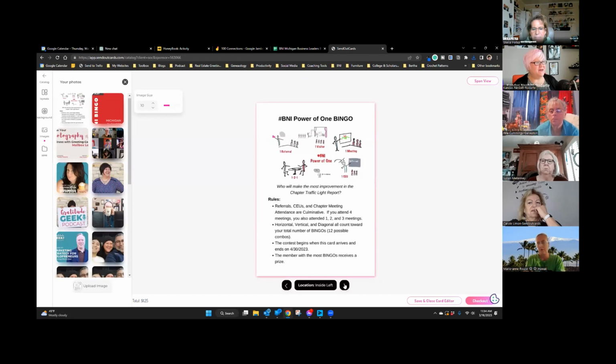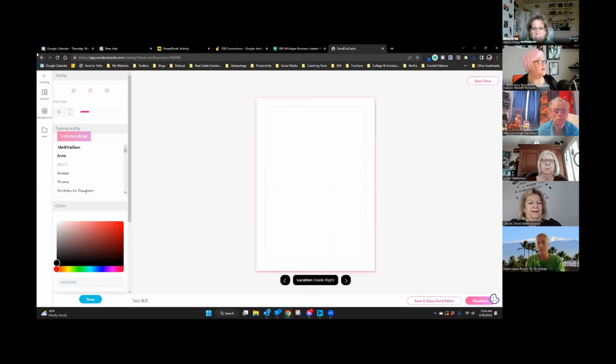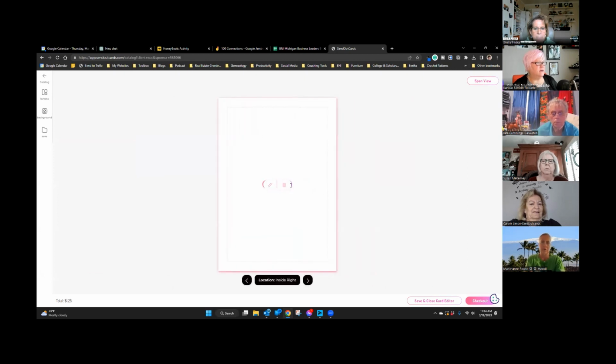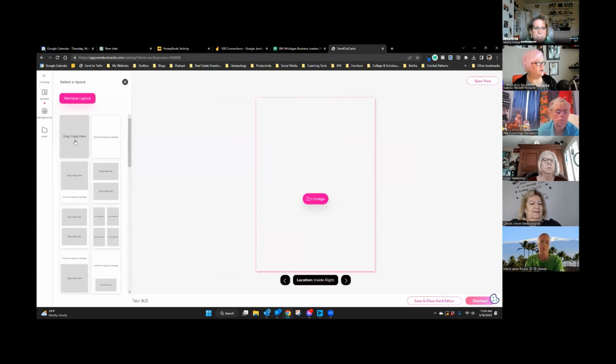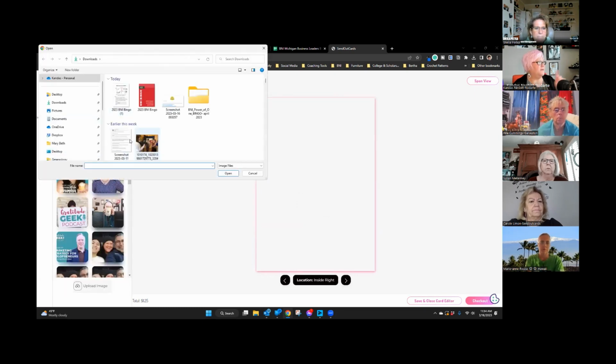All right. And then you go to the right panel. You click on layout. So right panel, layout, full bleed image, and then image, upload image. All right, and then you open up the folder.